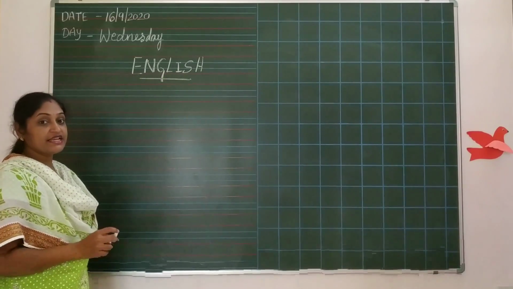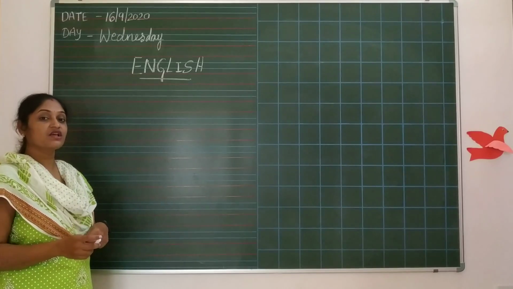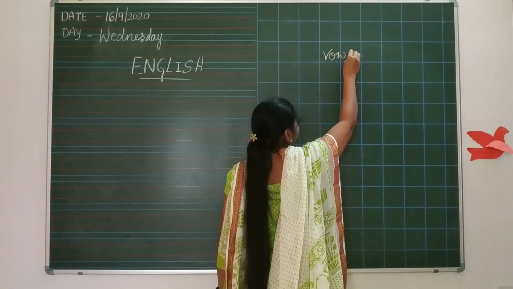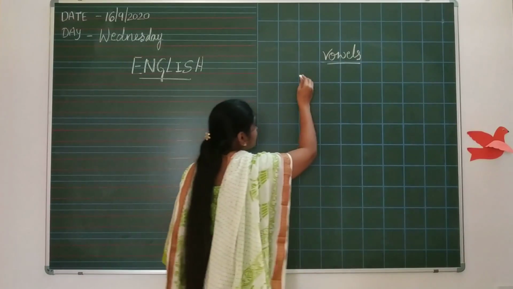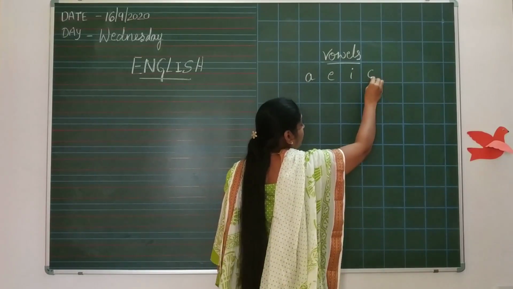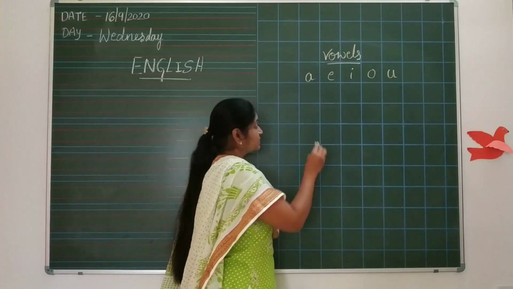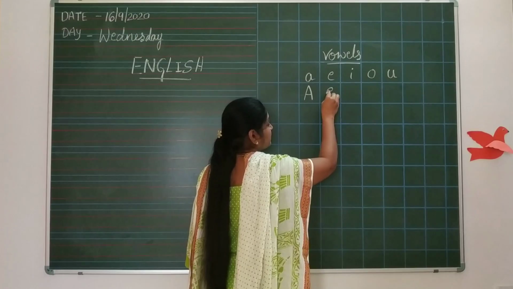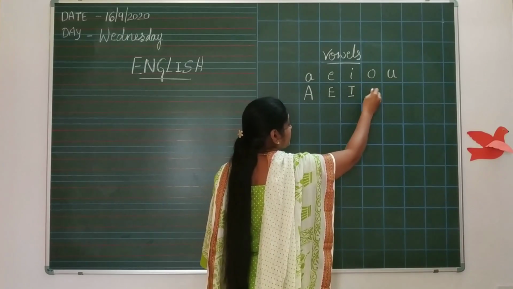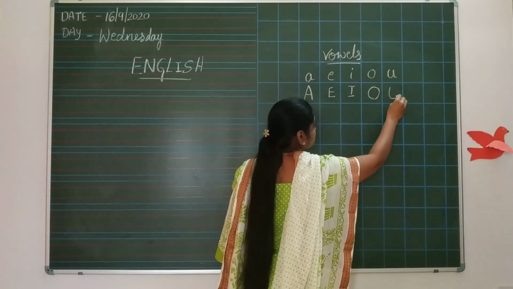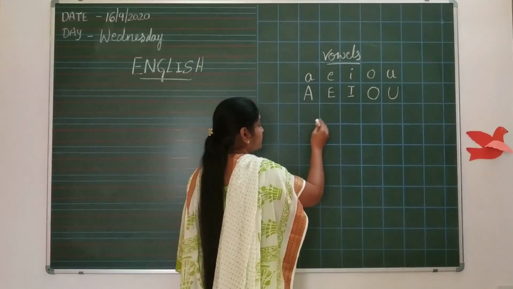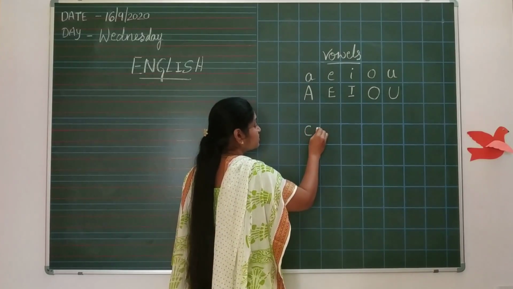What did we learn in English? Vowels and consonants. What are vowels? A, E, I, O, U. Big letter A, E, I, O, U. These are all vowels. Other than vowels are the consonants. What are those?